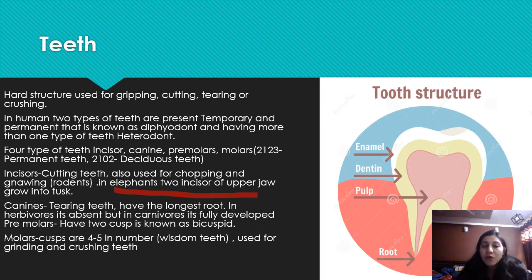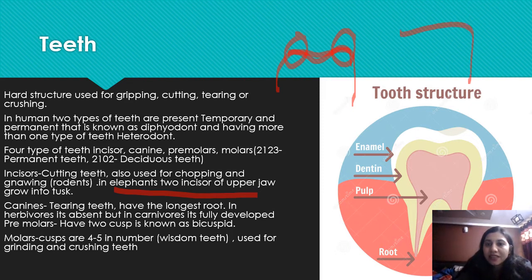Now let's talk about premolars. Premolars help in grinding and chewing. Premolars are bicuspid as well. What is a cusp? This is an important question. When we talk about teeth, if the tooth looks like this, this is part one, and this is a second one. These are 2 cusps. This bulging part is known as a cusp.